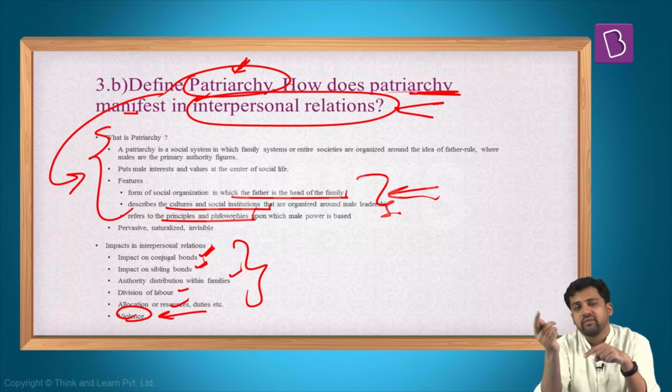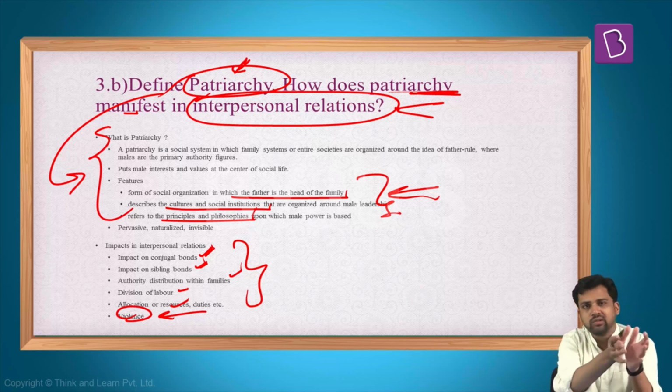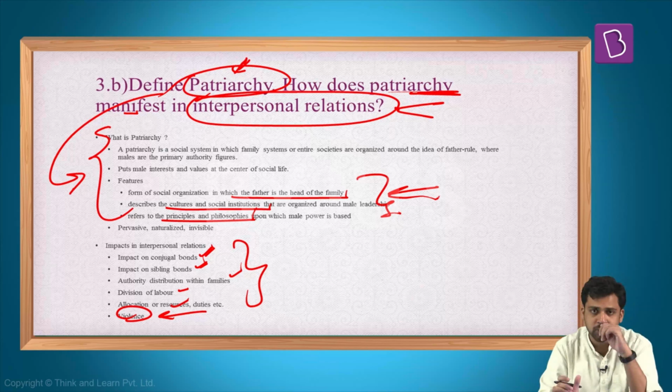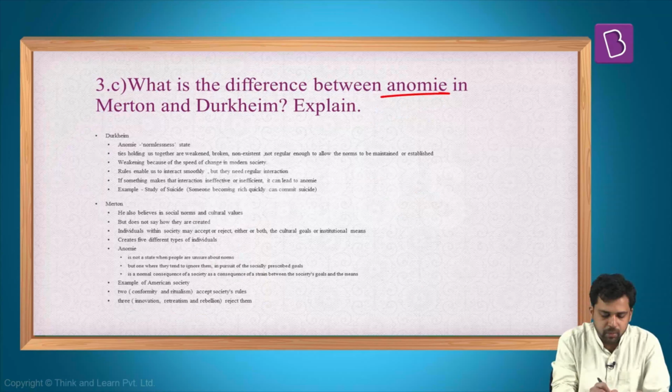Gender pay gap, that is there, again, a manifestation of patriarchy. So, interpersonal relations can be divided along these lines and you need to analyze it. So, what are the patriarchal manifestations on interpersonal relations? Next question, what is the difference between anomy, that is given by Merton, and Durkheim?